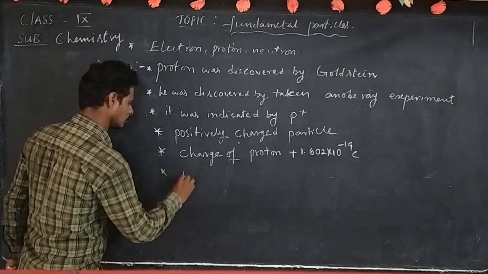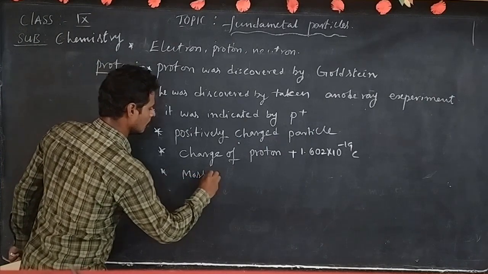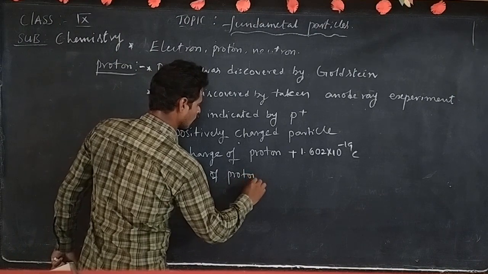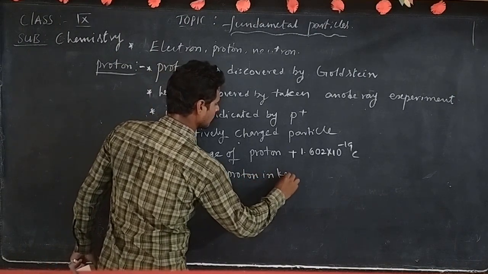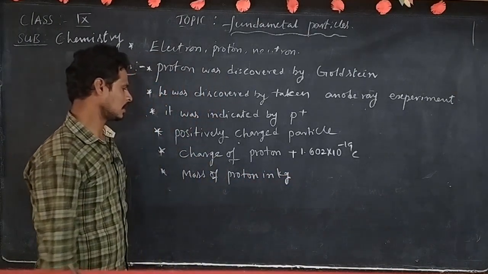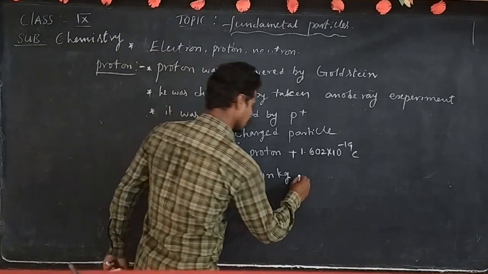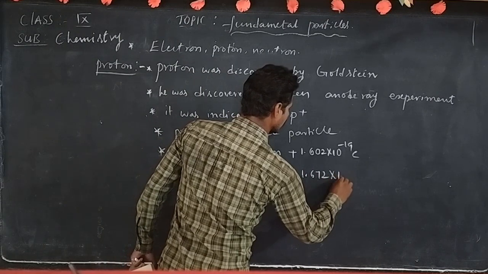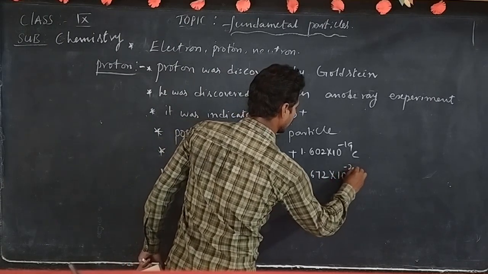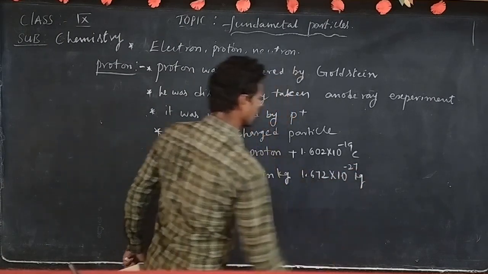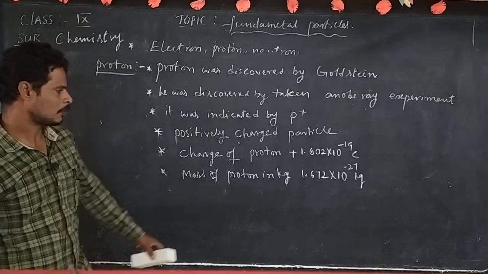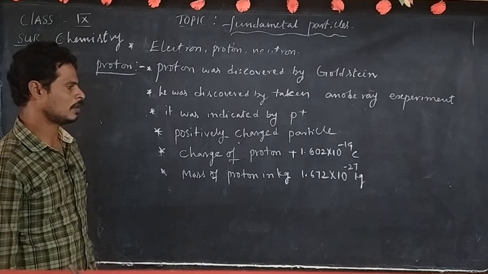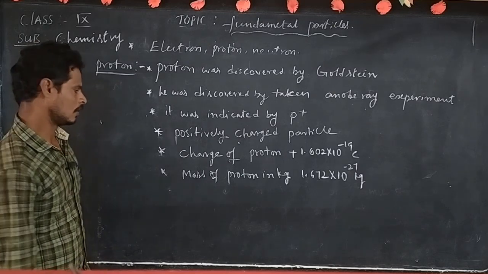Next, mass of proton in kg. What is the value? 1.672 into 10 to the power minus 27 kilograms.